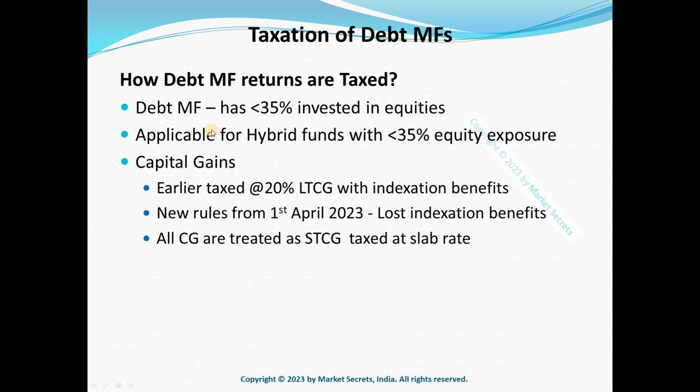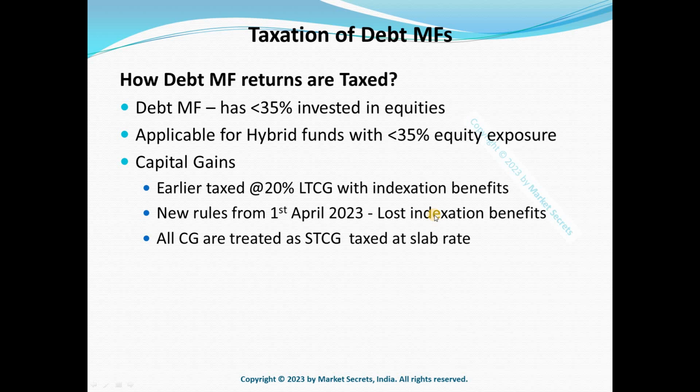But if you have invested in debt mutual funds before this cutoff date, your taxation will follow the old approach. You can still claim 20 percentage long-term capital gains with indexation benefits, but any investment after this date will be taxed as STCG and you'll have to pay taxes at your slab rate. So for new investments this will be applicable, but for old investments you can still use the old approach.